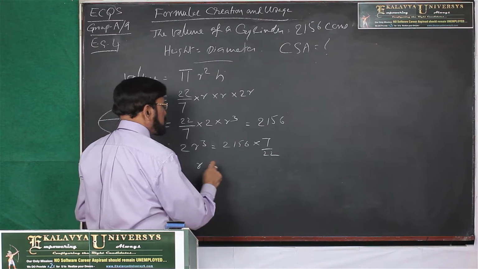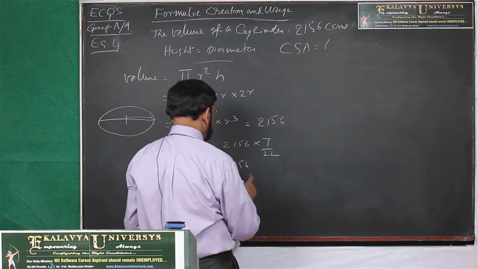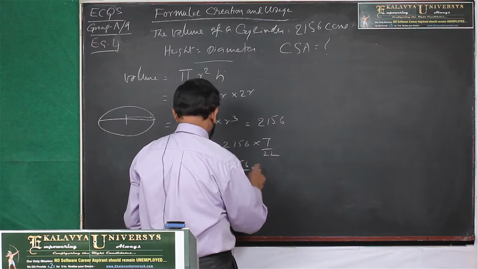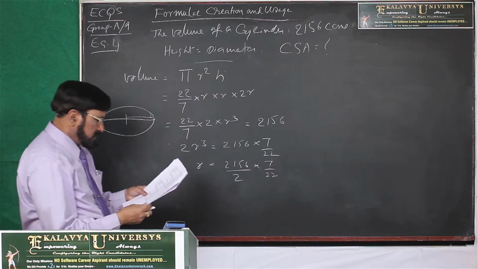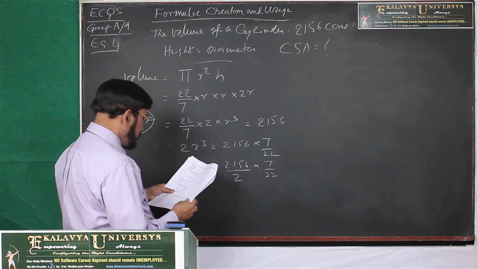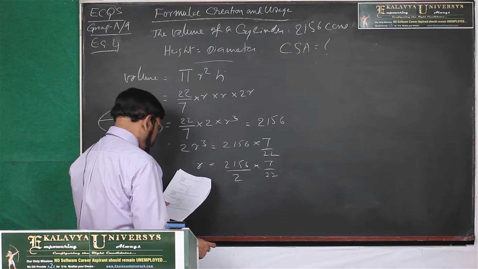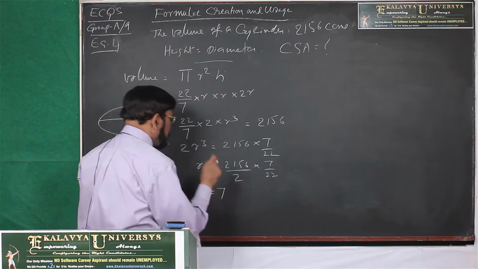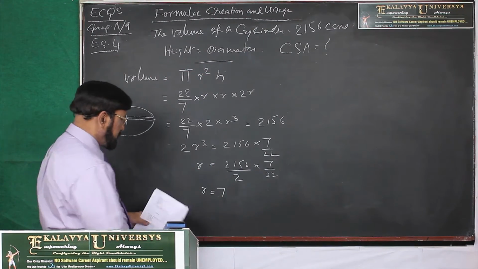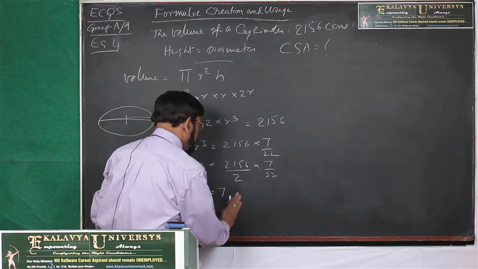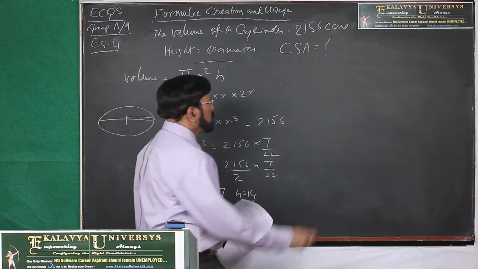R cube is equal to 2156 by 2 into 7 by 22. Then ultimately when you calculate that, R is equal to 7, and h is equal to double of the r, because it is equal to diameter, then h is equal to 14. These values we found out.